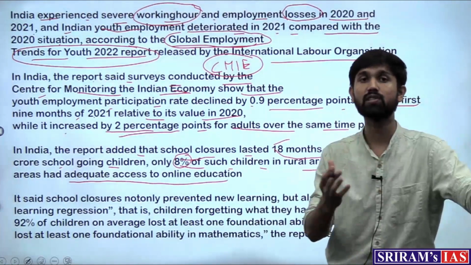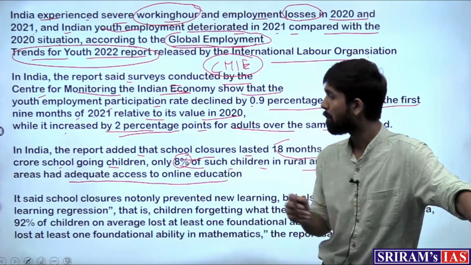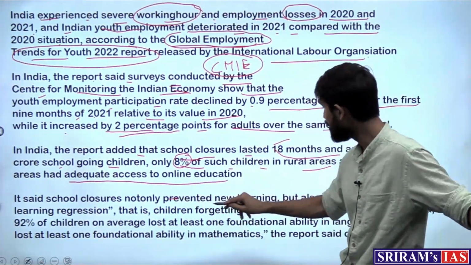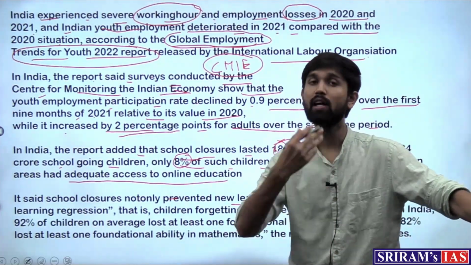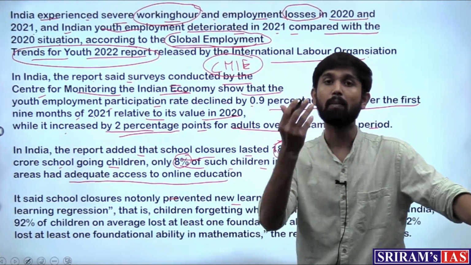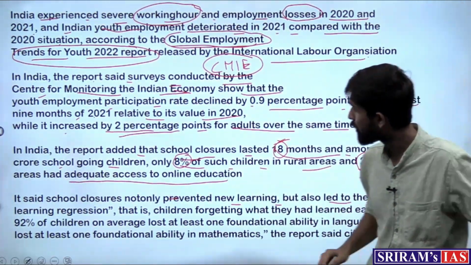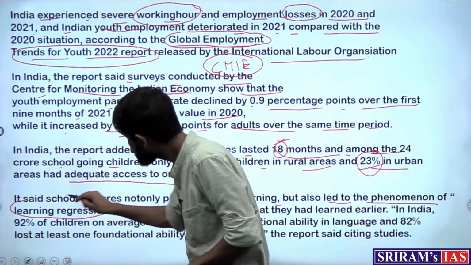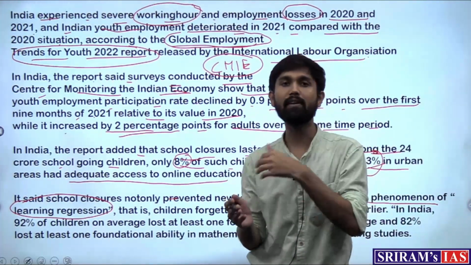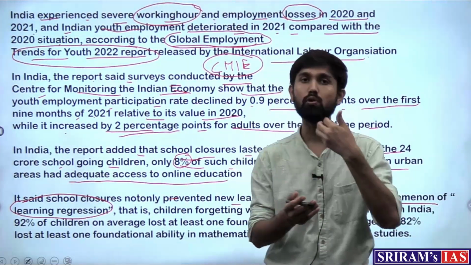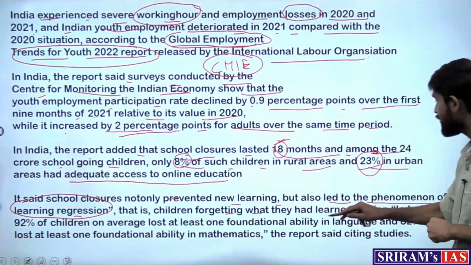So this is a big factor as to why it would be a problem in the coming years as well, because it not only prevented new learning, where for 18 months students were not able to go to school and learn anything, but there was also a decrease in learning capacity. It led to a phenomenon called learning regression, which means that whatever the students learned in the previous months, without continuous exposure, they keep losing those abilities. That is, children forgetting what they had learned earlier.